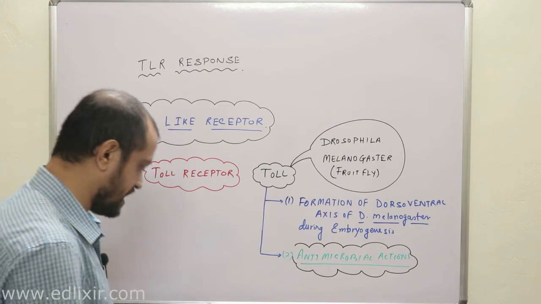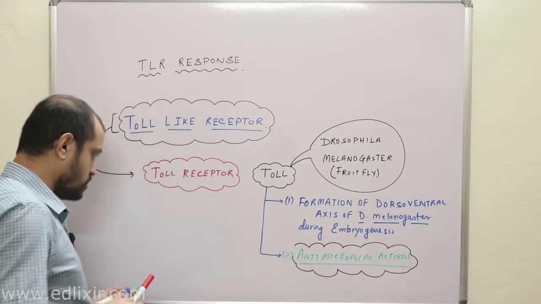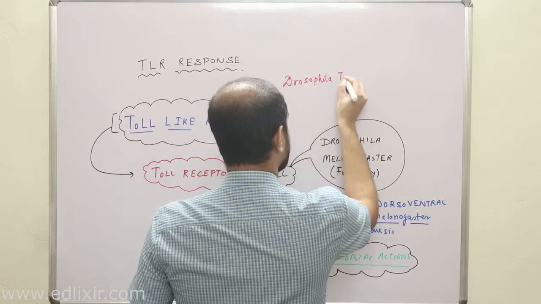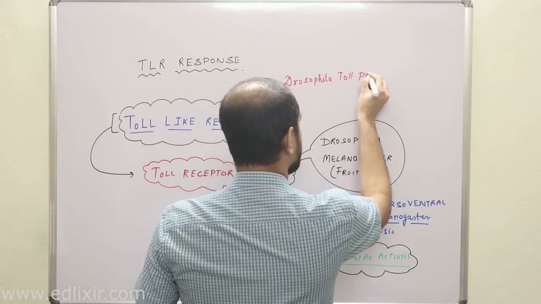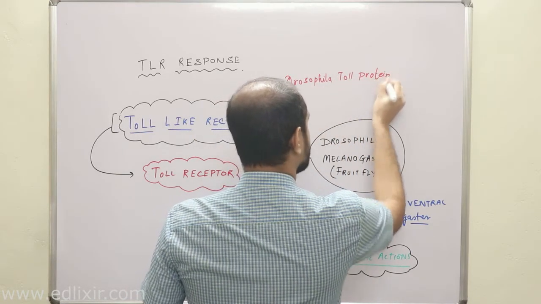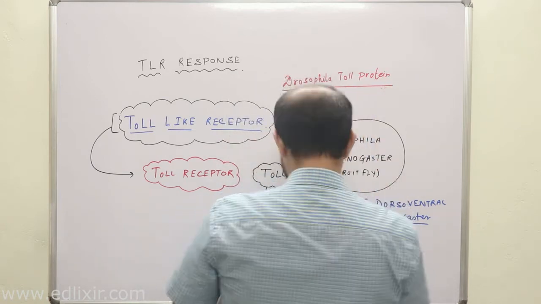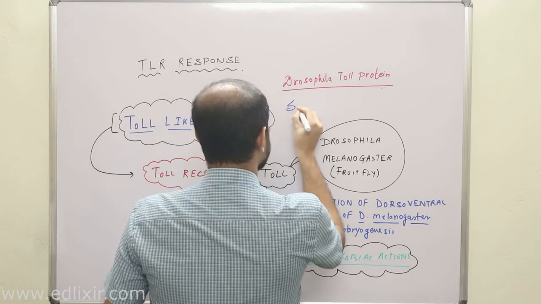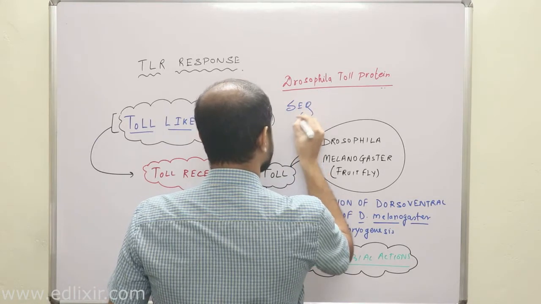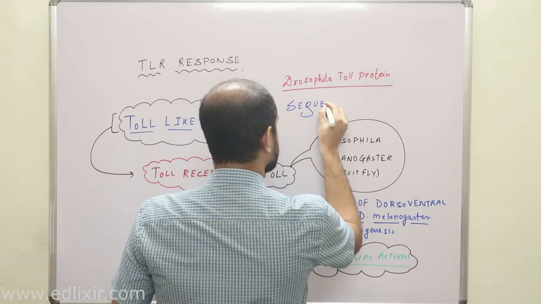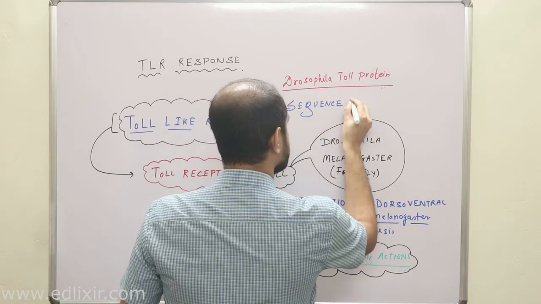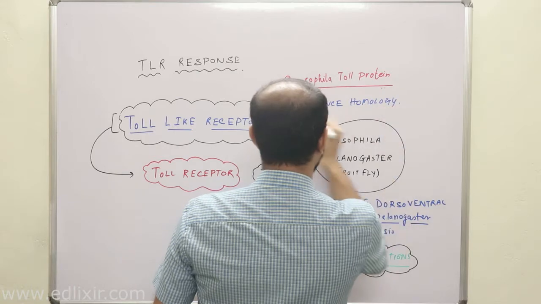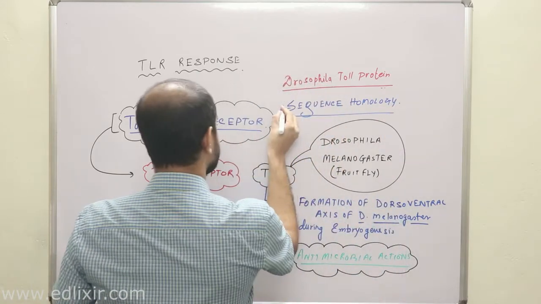It is very important to understand that the Drosophila toll protein has sequence homology with our protein.